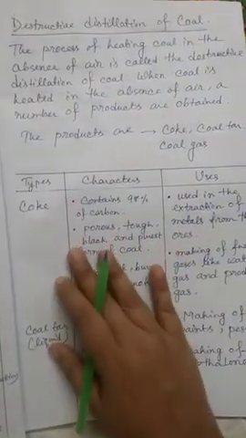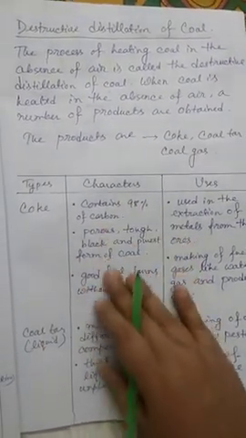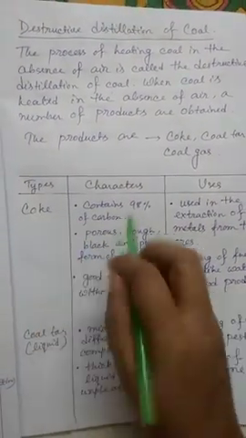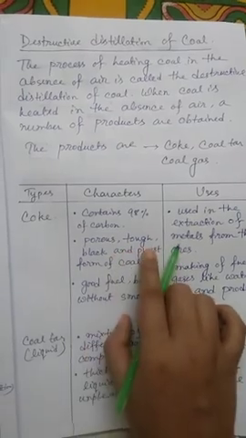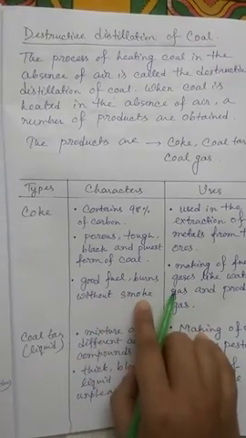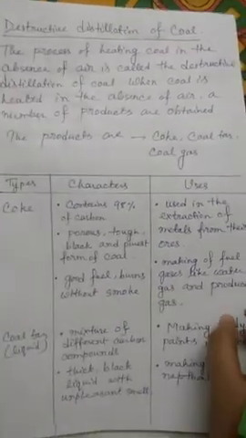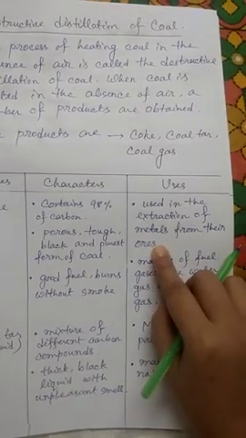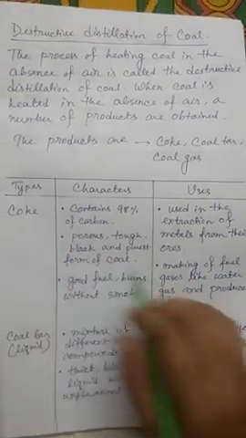Now, what is coke? It is the solid form. Now we are going to see their characteristics and uses also. Coke is solid, and it contains 98% of the carbon. It is porous, tough, black and the purest form of coal. It is a good fuel and burns without smoke. They usually do not generate much amount of smoke. Uses: used in the extraction of metals from the ores. If we want to extract the metals from the ore, then we use coke.